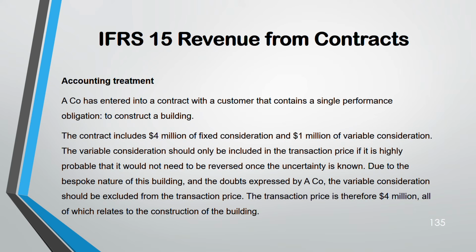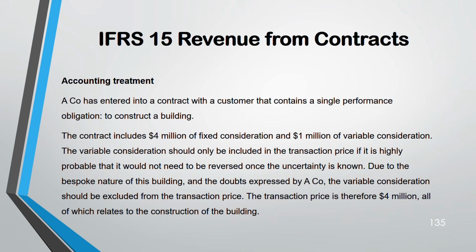If there is a doubt that, once the uncertainty is known, you don't achieve the objective, then the bonus is not receivable. According to the condition, if you don't satisfy it later on, the bonus you have recognized right now you would have to de-recognize. If that condition applies, you cannot recognize it as transaction price. This is for variable consideration.